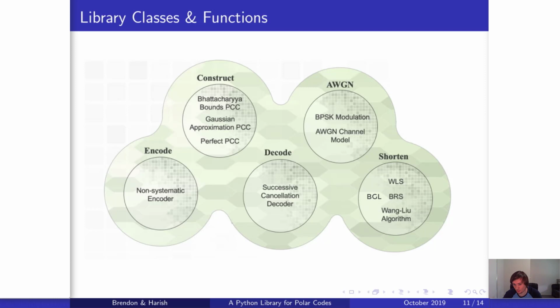We have decode, which has a successive cancellation decoder. We have AWGN, which has a BPSK modulator and an AWGN channel model. And finally, we have shorten, which has Wang-Lu shortening, bit reversal shortening, the Wang-Lu algorithm, and also the BGL shortening technique.